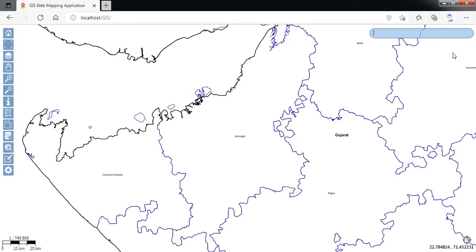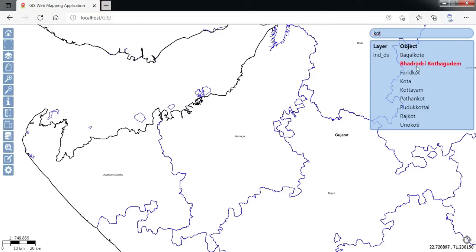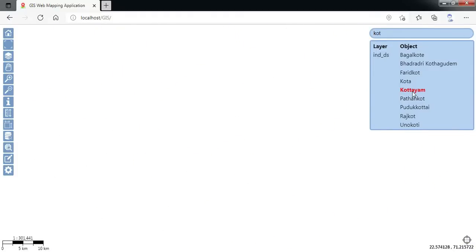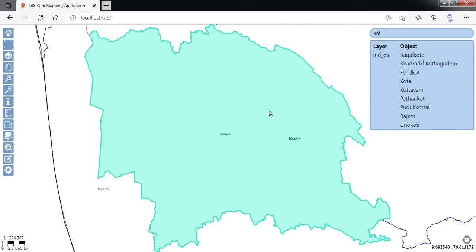I can change my search also if I click to remove this, and then I can search, for example, say KOT. So all the districts with KOT in their name, and I can click on any of the districts and the map will take me to that place. So it is such an intelligent function.